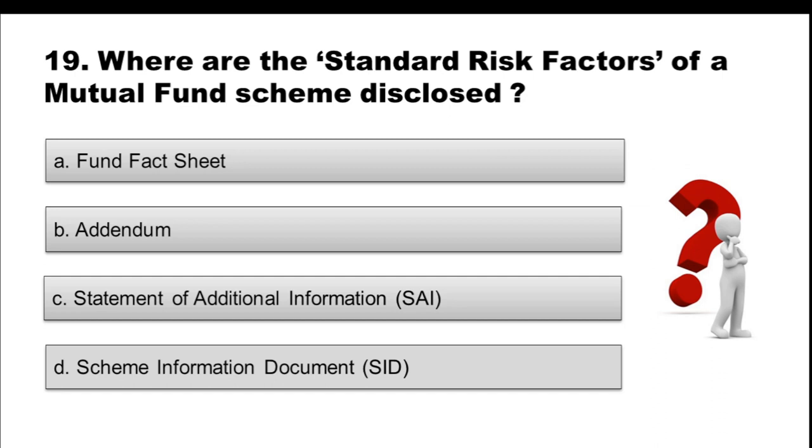Let's now come to question number 19. Where are the standard risk factors of a mutual fund scheme disclosed? Option A, fund fact sheet. Option B, addendum. Option C, statement of additional information. Option D, scheme information document. What do you think is the right option?